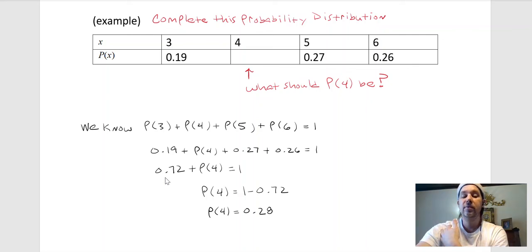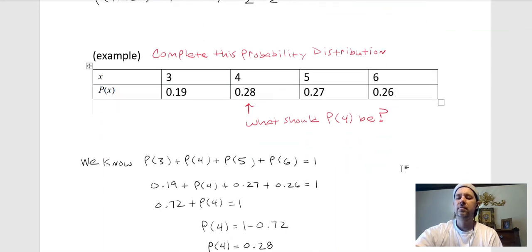So now I'm down to 0.72 plus the probability of getting a 4, whatever that is, has to equal 1. And in order to solve for that, I subtracted 0.72 from the other side, and the probability of getting a 4 is 1 minus 0.72. Turns out to be 0.28. Okay, so that's what I needed, 0.28. And that completes it. Now I know the probability of every outcome in the sample space.